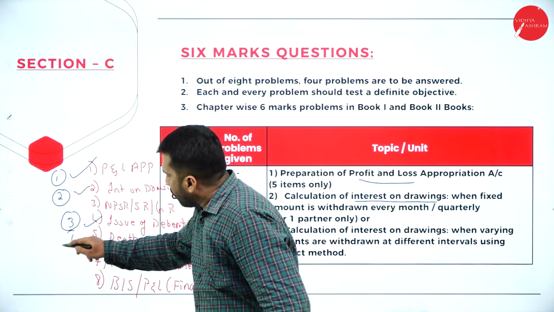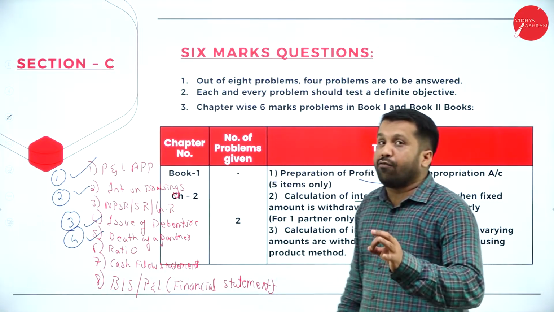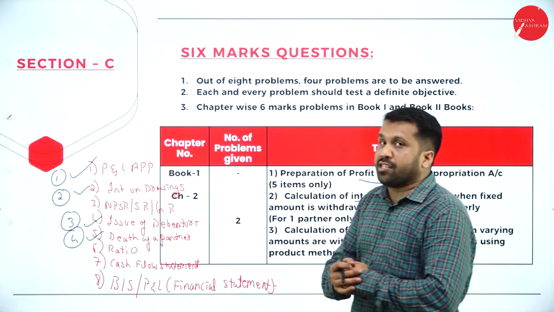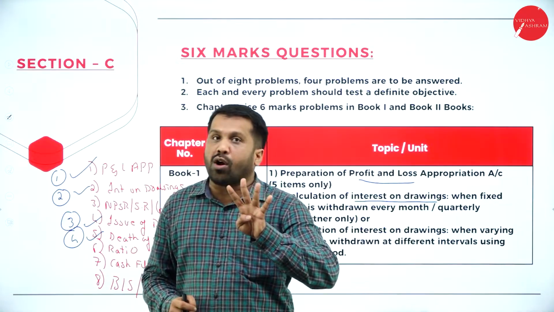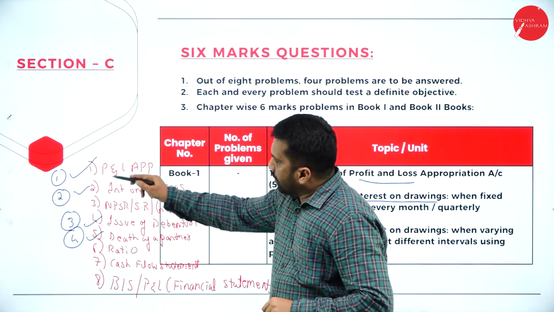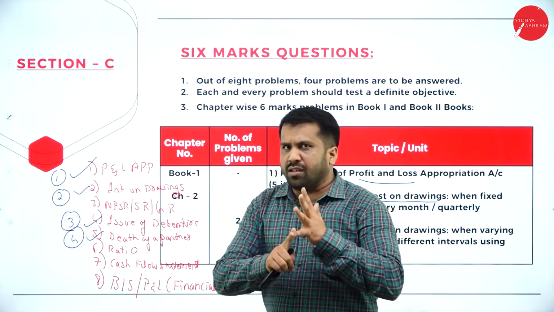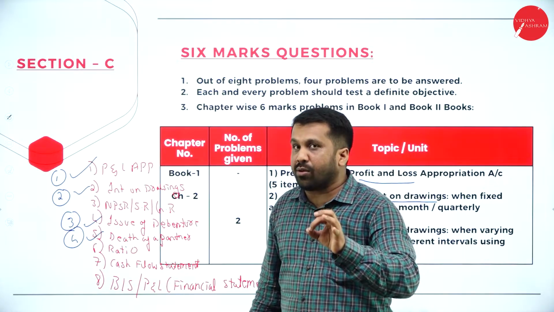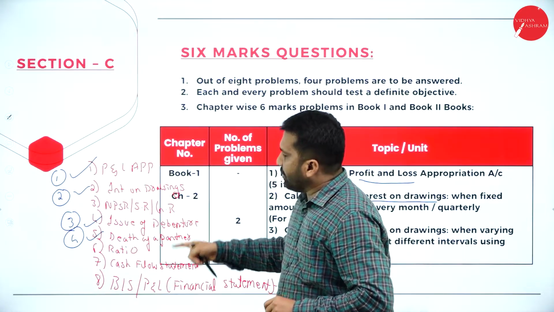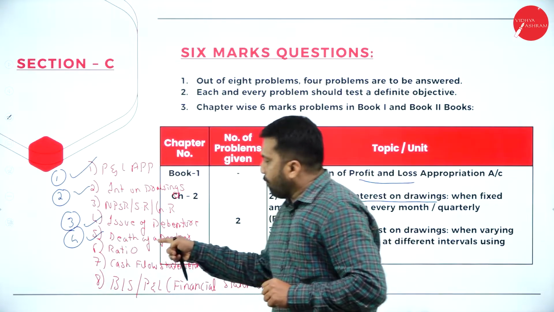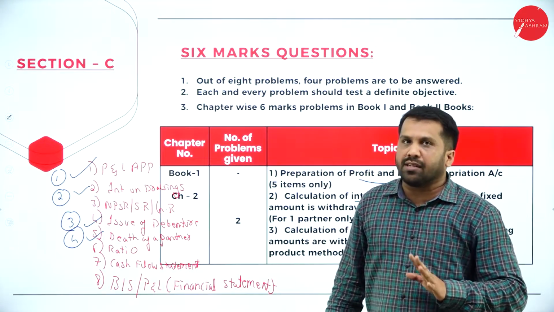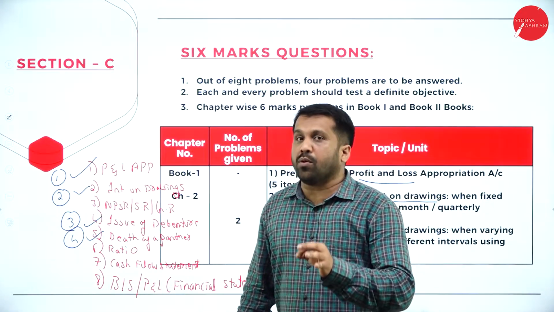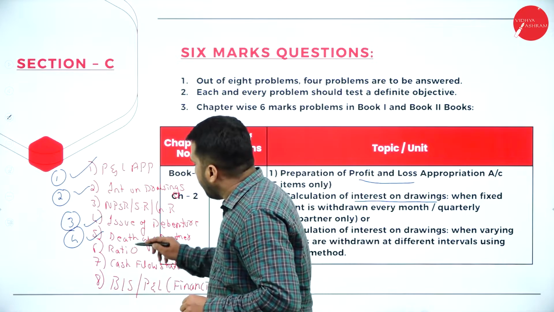Then question number 4 will be death of a partner. Now 1, 2, 3, 4. How many questions you are supposed to attend? Any 4 out of 8. So go with P&L appropriation, learn thoroughly, work out all the problems. Go with interest on drawings, do that thoroughly. Issue of debenture, easiest one. Death of your partner, it is nothing but the executor's account. You are done? Yes. After that, if you want, one more easiest one means your ratios.